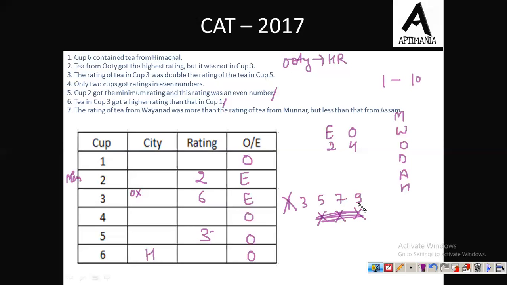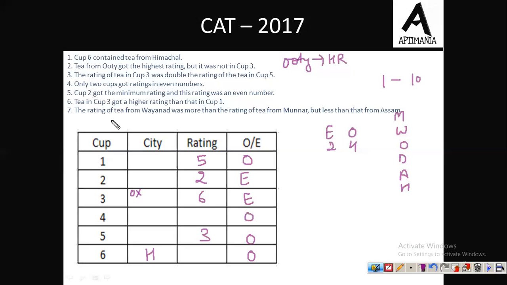Now out of these 4 options 3, 5, 7, 9, 3 हम पहले ही दे चुके हैं. So let me remove that also. Now we are left with 5, 7 and 9. And it is given that the rating is less than that of the rating of cup 3. So only option 5 will satisfy this condition. So here the rating must be 5. Fine. तो ये भी हमको पता चल चुका है. फर्दर देखते हैं आगे क्या इंफॉर्मेशन है.